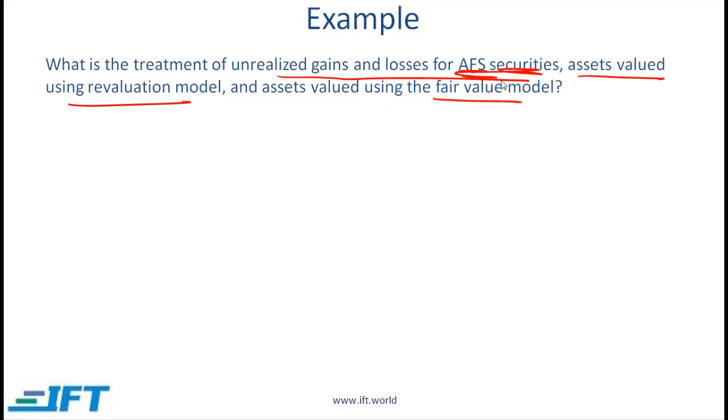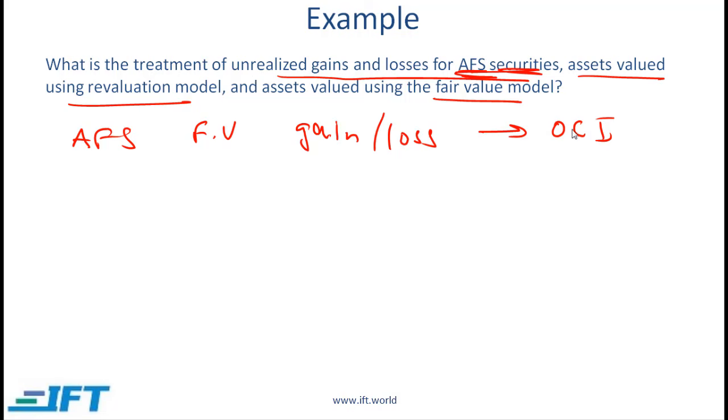This is a bit of a revision, but with AFS securities, we essentially said that the asset is shown at fair value on the balance sheet, and any gains or losses are shown straight in equity. They do not flow through the income statement, so they are shown in equity as part of other comprehensive income.